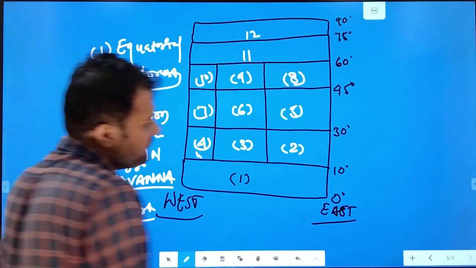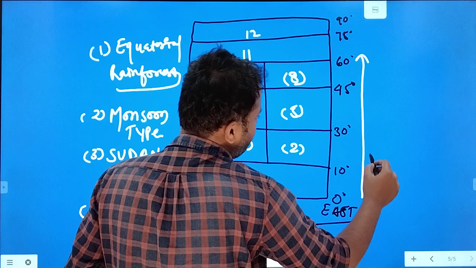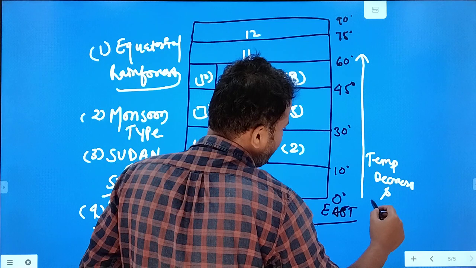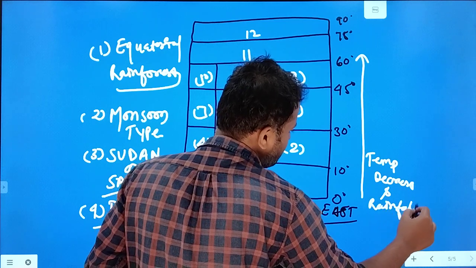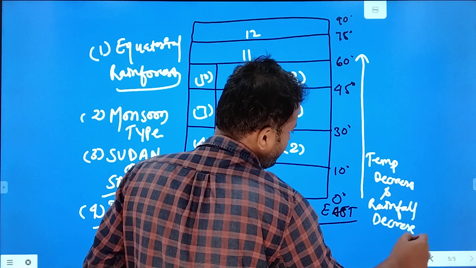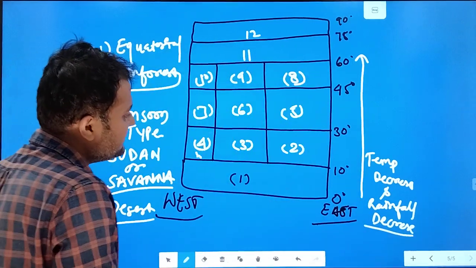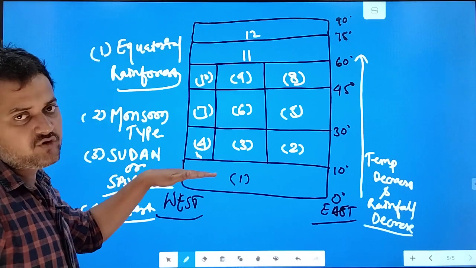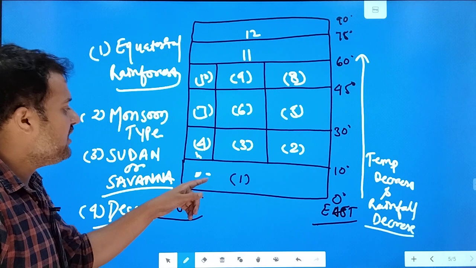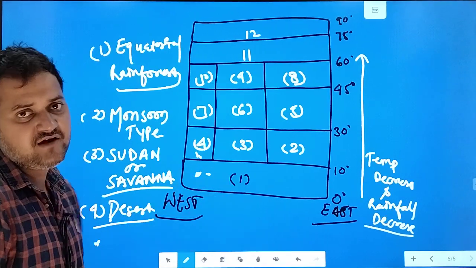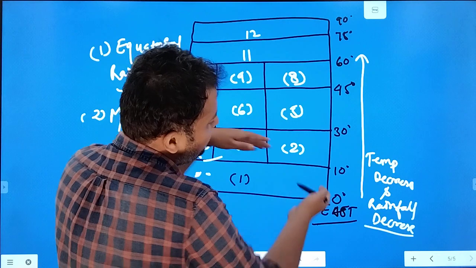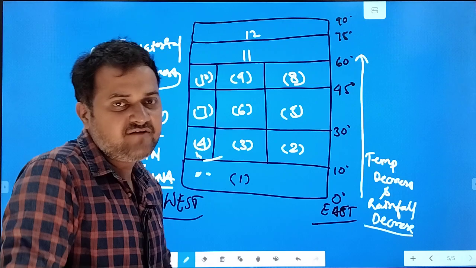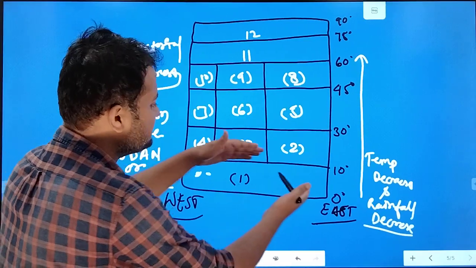So if you look, there is a trend of temperature decreasing as well as rainfall decreasing as we move upward, okay. So what we find is that the average temperature of the tropical equatorial rainforest is 26 degree and there is all-year rainfall, okay. So much heavy rainfall. So what we found is that equatorial rainforest type of plants are found, like mahogany, ebony, and all these kinds of forests are found in this region.